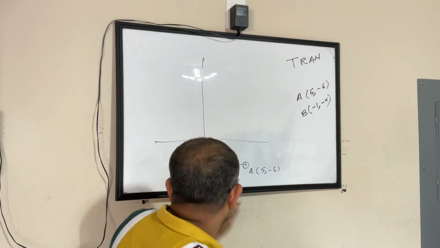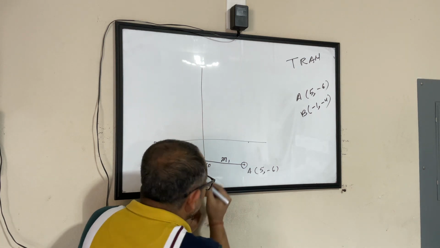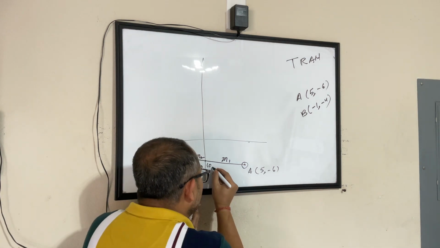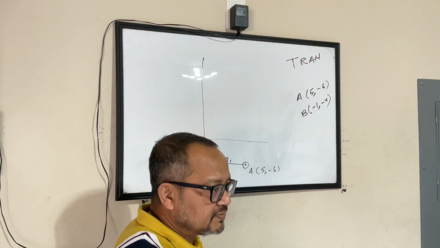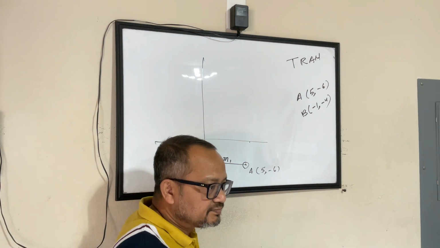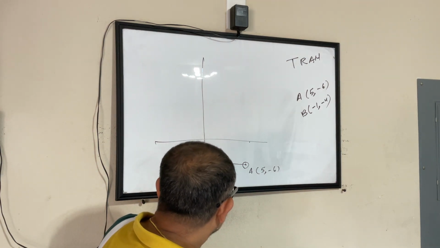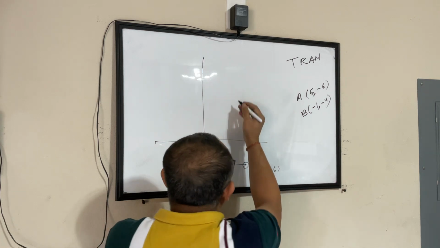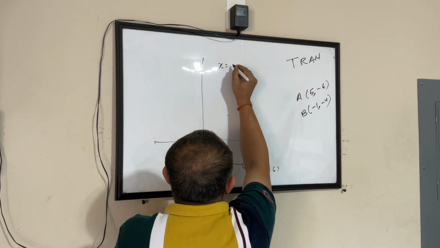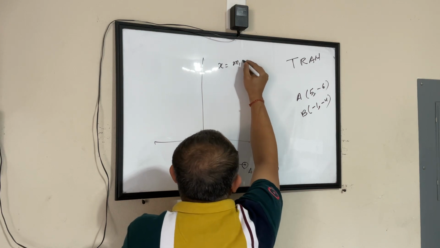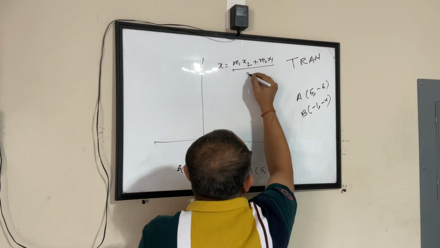That is agreeable. That means for this point, if I have to find out the coordinates, one coordinate I know by default, that my x coordinate will be 0. Only the y coordinate we don't know. We'll figure it out. Yeah? Up to this much okay? Now, since we know that the x coordinate value is 0, let's put that in our section formula, which says x equals (m1 x2 plus m2 x1) by (m1 plus m2).